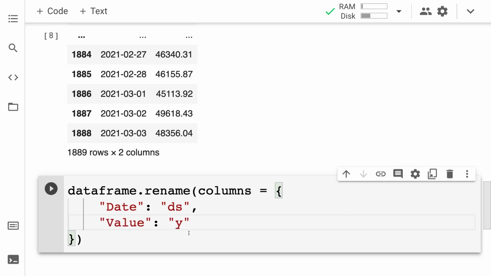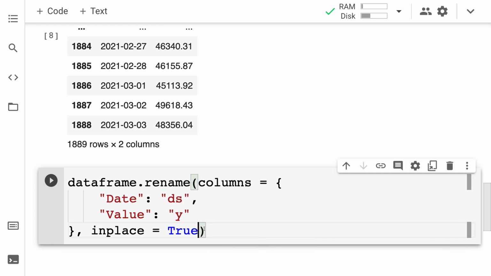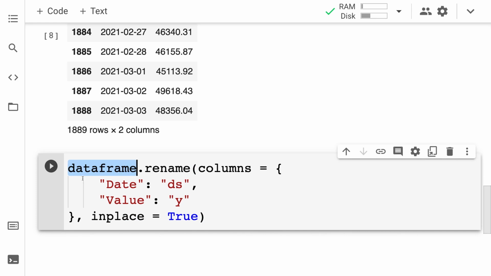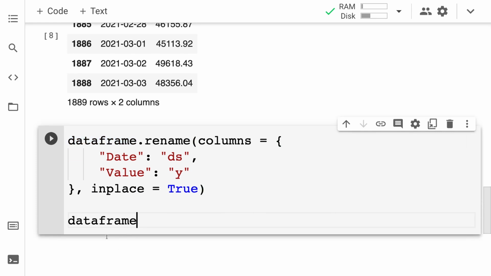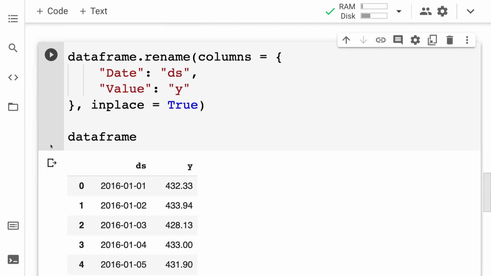Then I'm also going to pass in this argument known as inplace, and I'm going to set it to true. So this means that the data frame actually will be updated immediately. I won't have to reassign the value. Then I can just paste the variable name. And okay, now my column names have been changed.